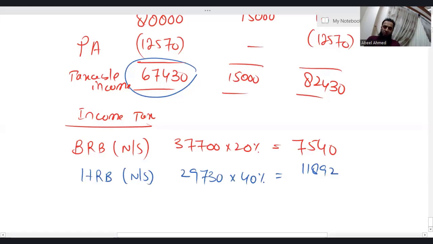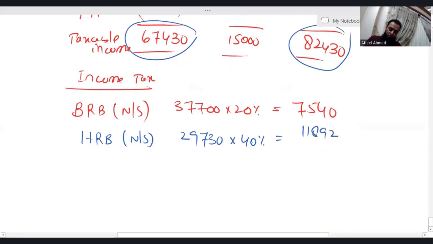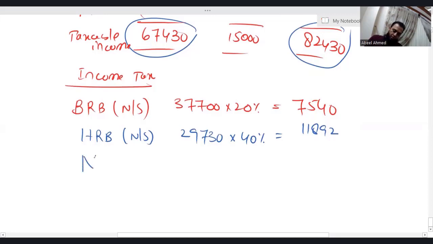Total saving income is 15,000. Before applying any tax rate on saving income, we need to check the individual's tax paying status. Obviously, by looking at 82,430, we can easily decide this individual is a higher rate taxpayer. And whoever is a higher rate taxpayer gets a nil rate band of 500 for the saving income. Nil rate band, saving income, 500.